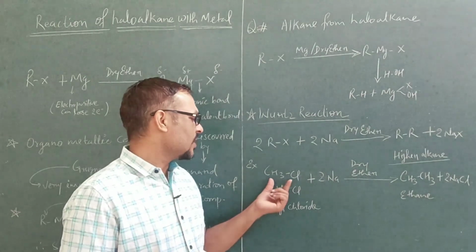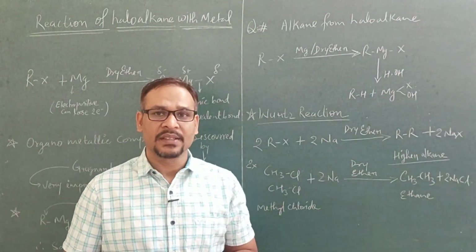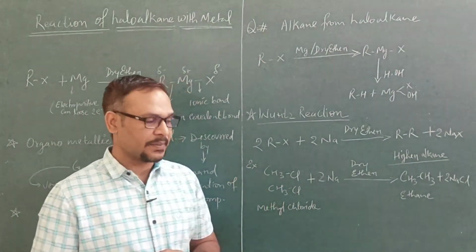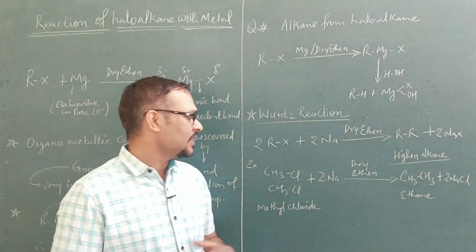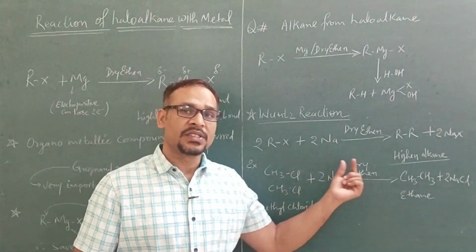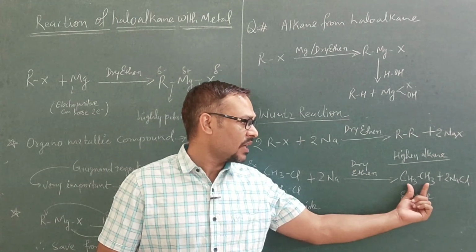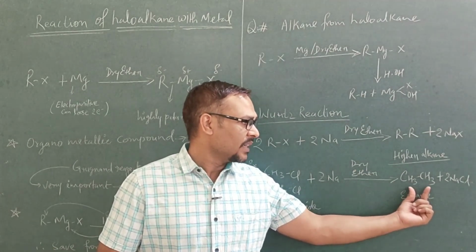For example, suppose we have taken 2 molecules of methyl chloride, or chloromethane, you can say. When it reacts with sodium in the presence of dry ether, we will get ethane, a 2 carbon alkane, we will get, and